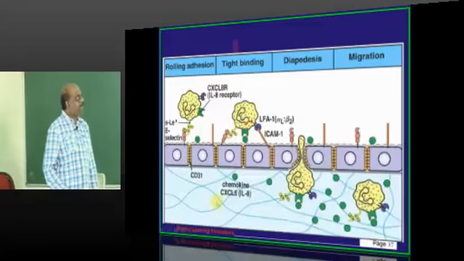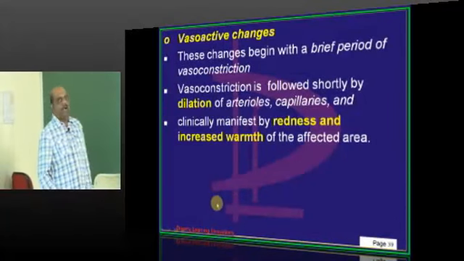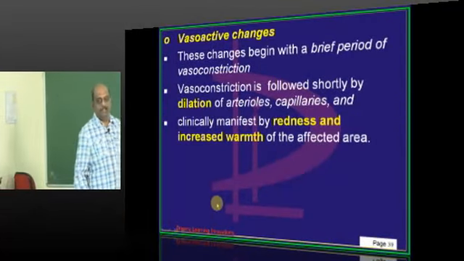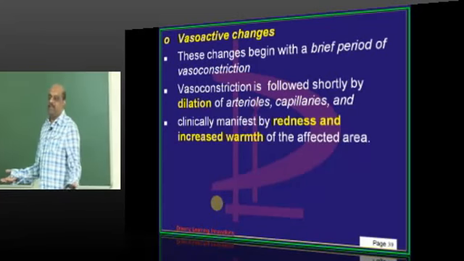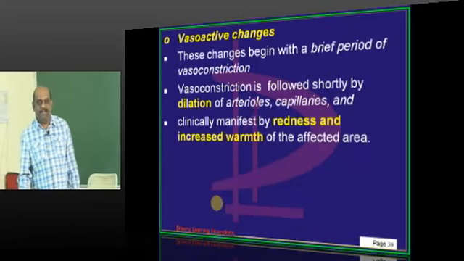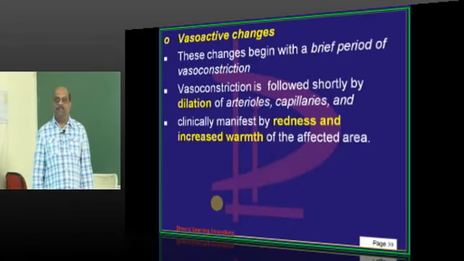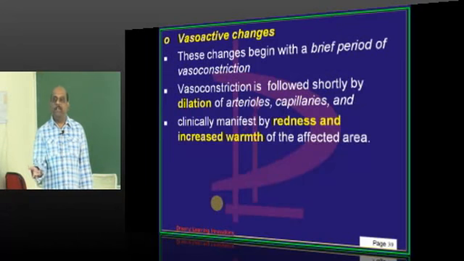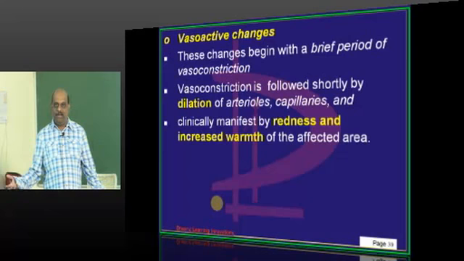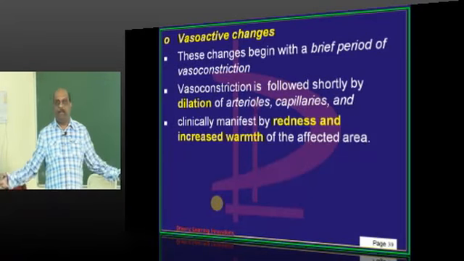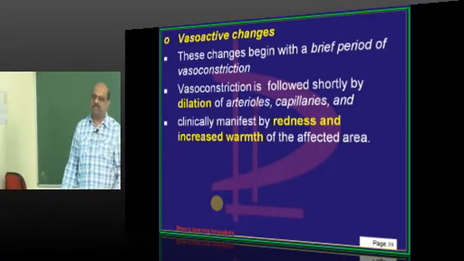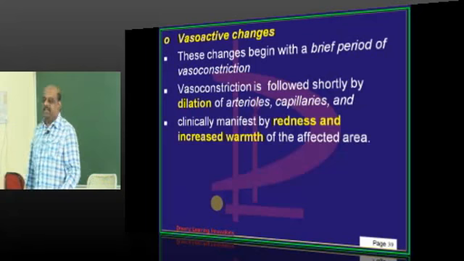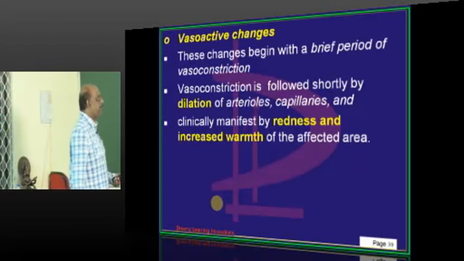Having understood this much, answering MCQs in the exam is easy. Because if you don't know what is LFA1, what is selectin, what is integrin, what is ECOM, what is VCOM, solving MCQs is a boring job. Now you know who is where, what they are doing, what their main purpose is. The remaining part of acute inflammation is a very easy pass through, which all of you know very well.